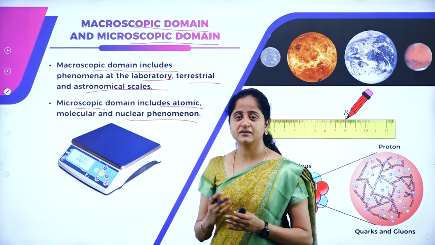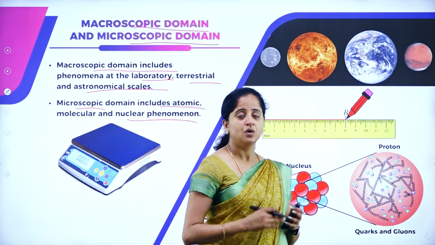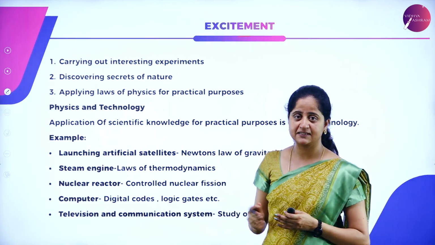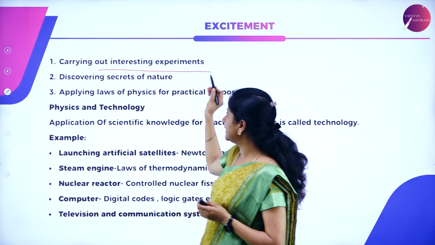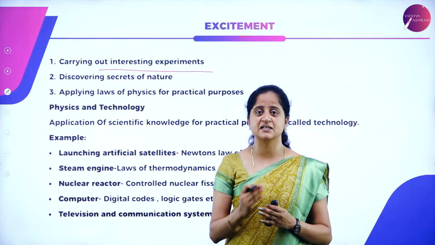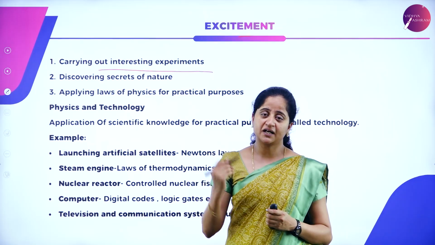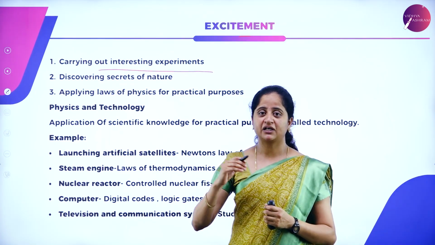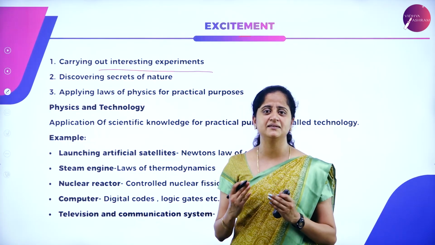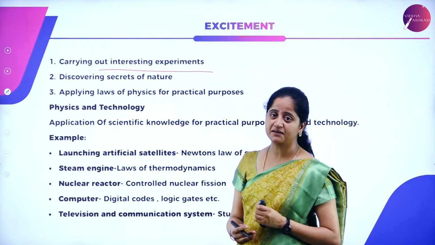So now we understood the scope of physics. Let us now see why physics is so exciting. What is the excitement of physics? Some of the reasons are listed here. Carrying out interesting experiments. Yes, we can carry out many interesting physics experiments at the laboratory level. We can observe the physical things around us, try to know the phenomena behind them, try to find the reasons for everything, and try to give conclusions for many things around us. Carrying out different interesting experiments is one of the excitements of physics.